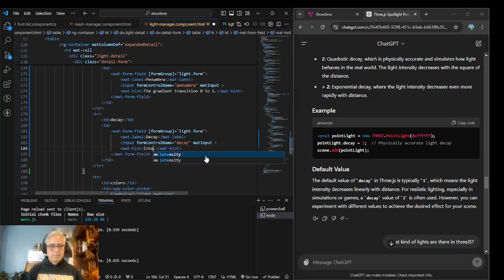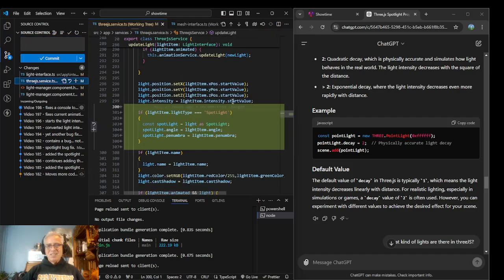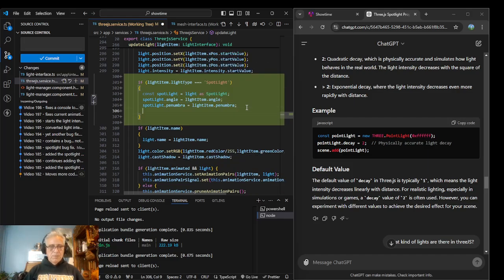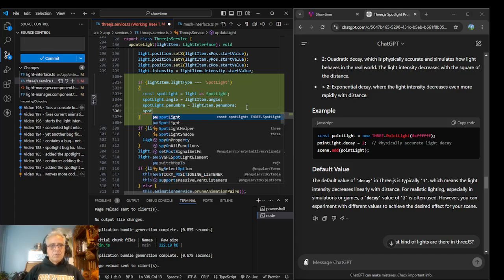Intensity. Decrease rate. And let's go back to this layout and go back to our service. I think there's only one place, and basically I just say, hey, if it's a spotlight, then go ahead and upload. I shouldn't really need to do this, but the TypeScript is making me do it.